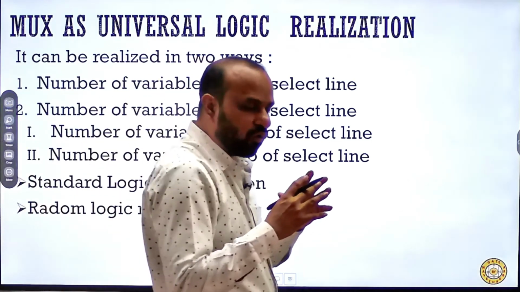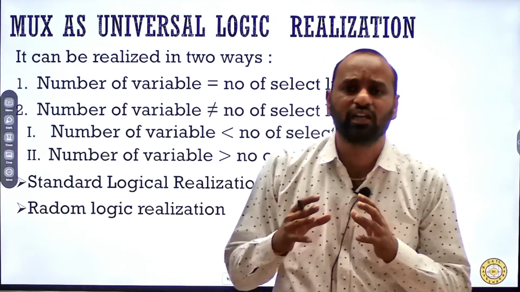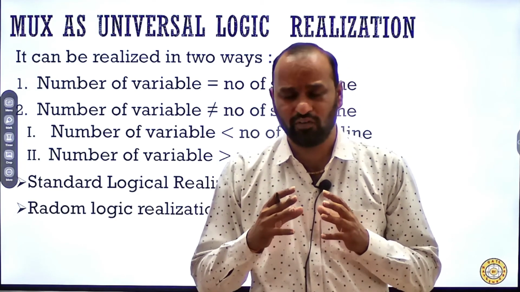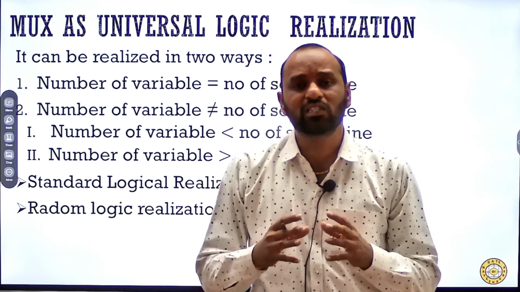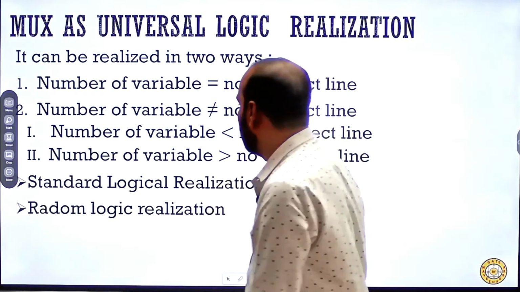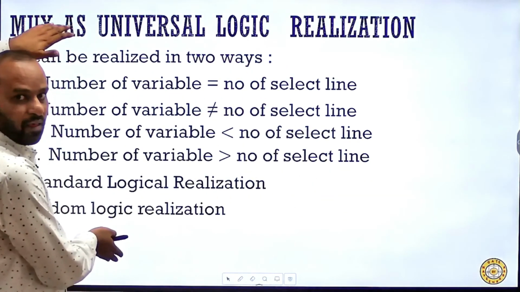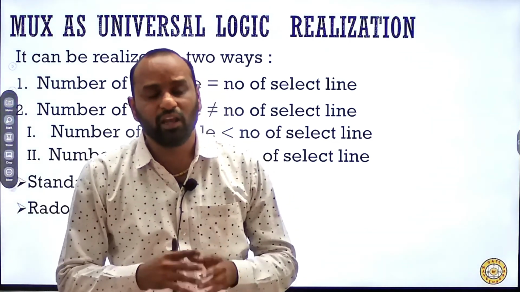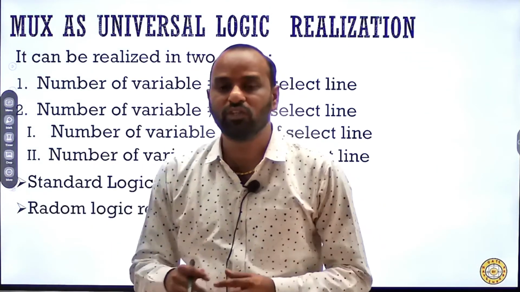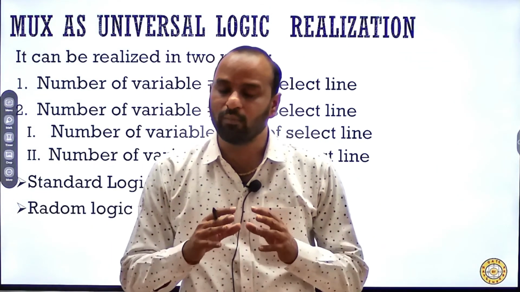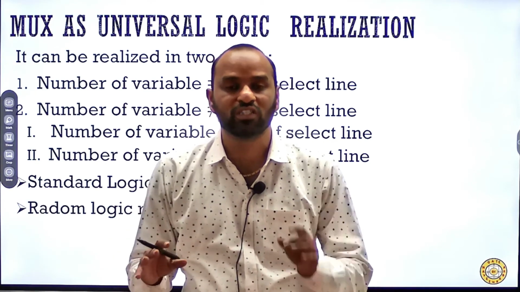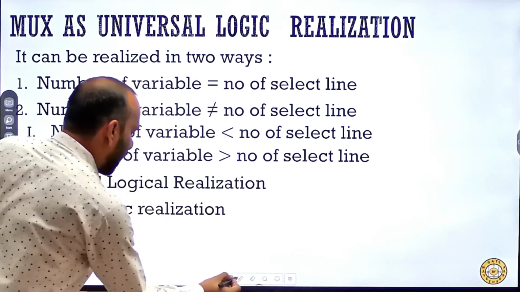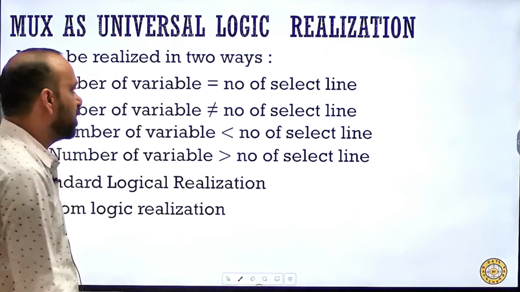Whatever questions were asked in the GATE examination in the last 25 to 30 years, maximum questions come under these categories. If you understand the concept of these categories, you will be able to solve all the questions within 10 to 15 seconds. So I have categorized this into two major categories.